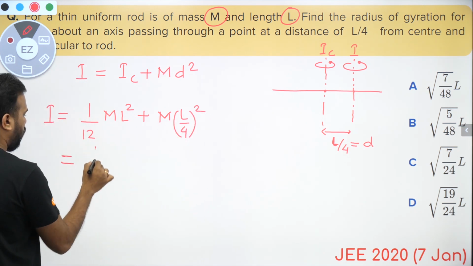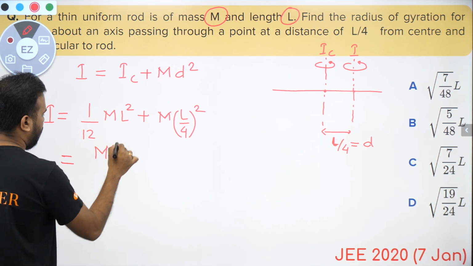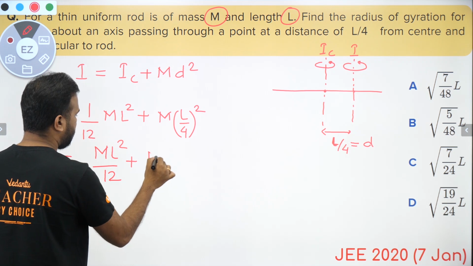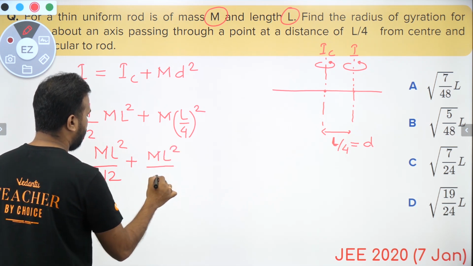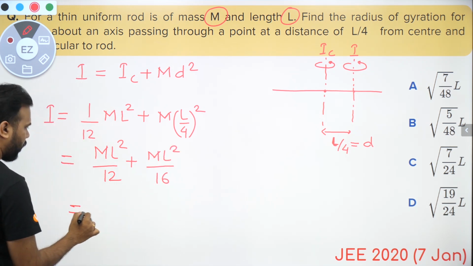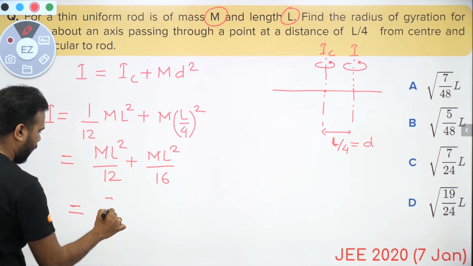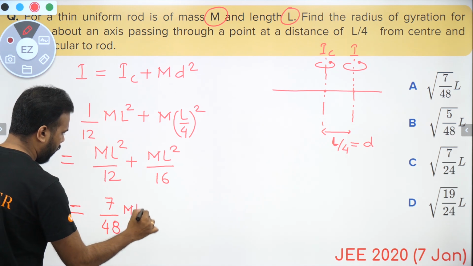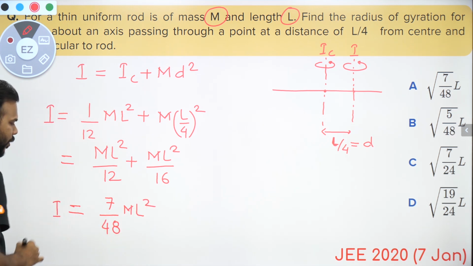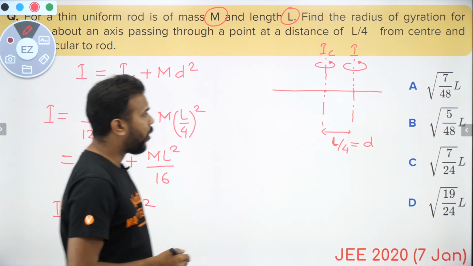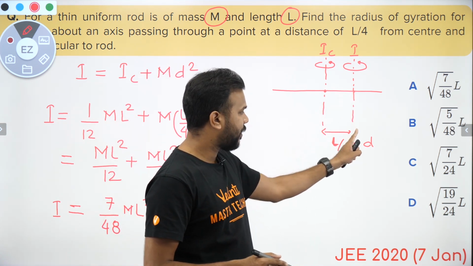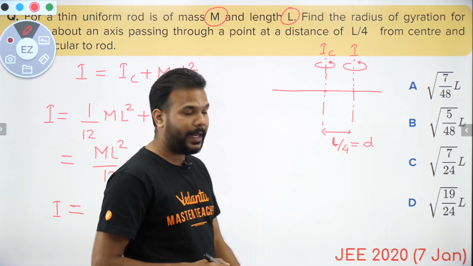So now all I have to do is simplify this, and this is 1 by 4 square, that means it is ml square by 16. Means what guys, when you take the LCM of this thing, you'll be getting it as 7 by 48 ml square. That's the moment of inertia of this rod about the axis which is passing through this point, which is at a distance d from the center and perpendicular to the length of the rod.